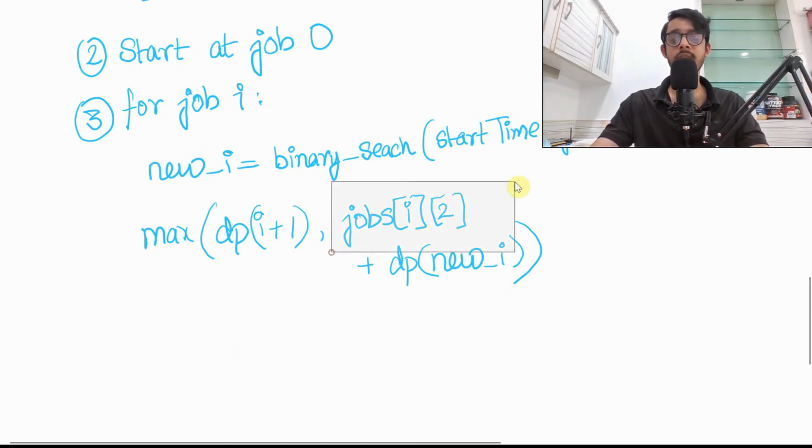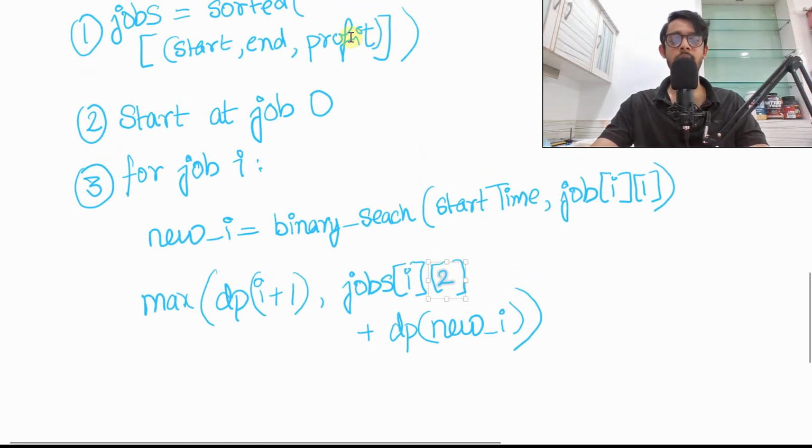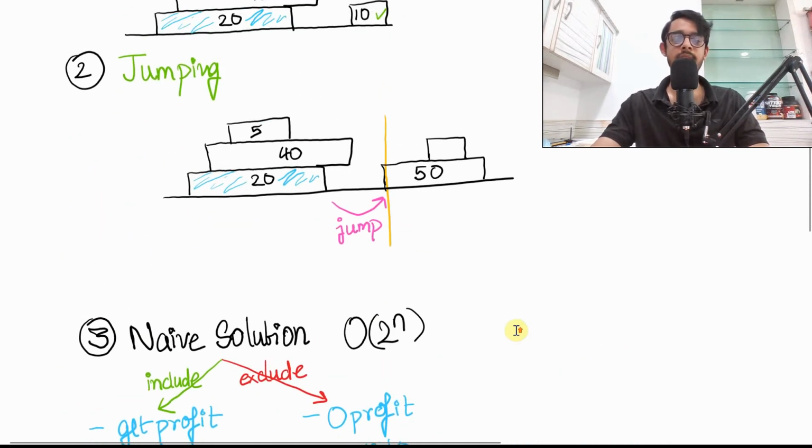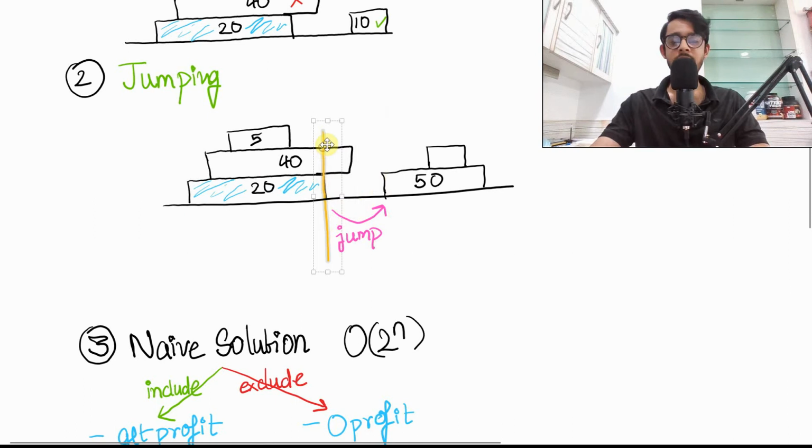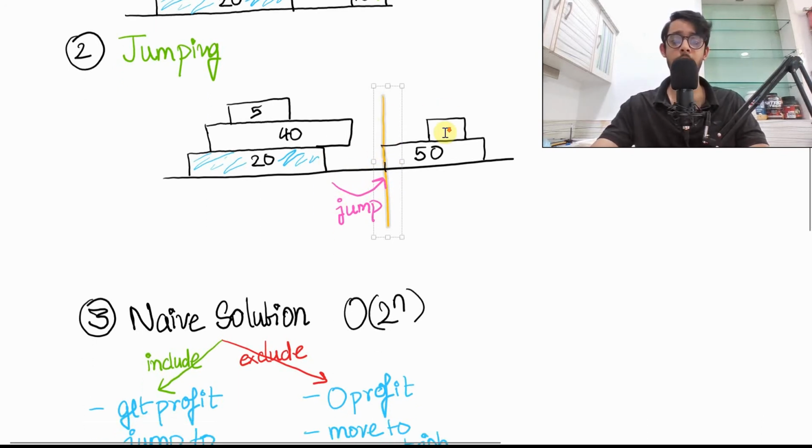Or I could consider the profit of this, do the job, and this, by the way, is only representing this profit part. I could just instead write profit here. This will help us in implementation, so I've written it like that. And now we'll move on to the new I. This new I is not the same as the end here. You should perhaps first be confused about why we're not using this as the new I, and then you'll realize that, as I mentioned, when we end here, the new I is not going to be this point. It's actually going to be this point where we do a binary search and jump to the right point.